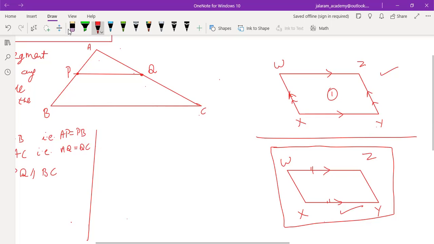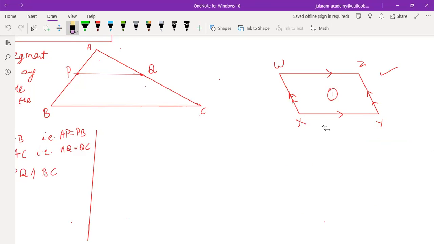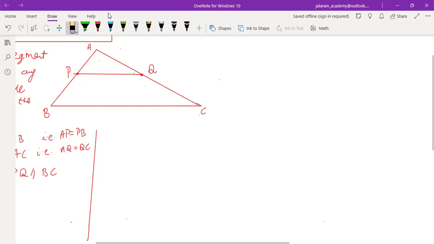Is that clear to everyone? What is the theorem? Have you not understood the theorem? Can anyone tell the theorem?